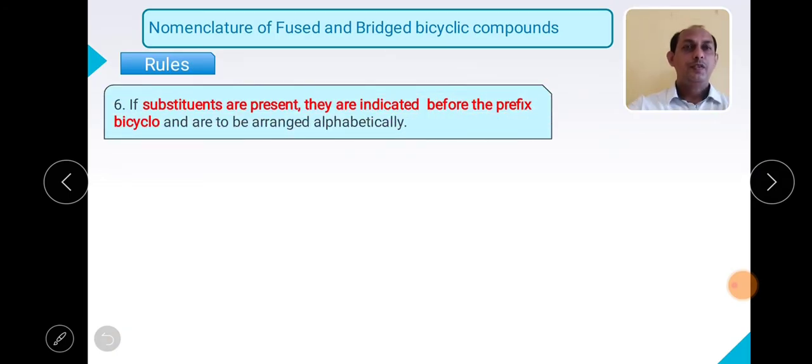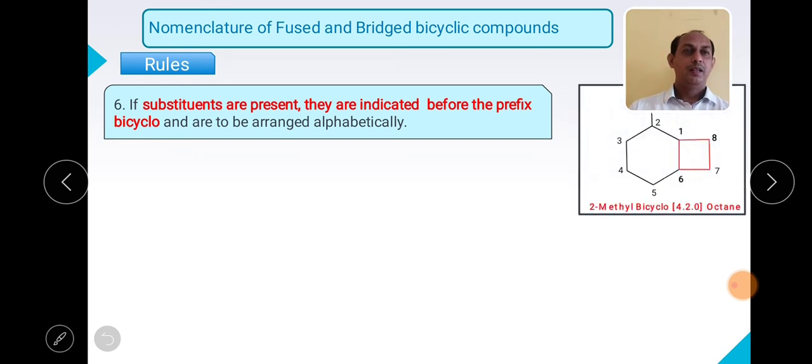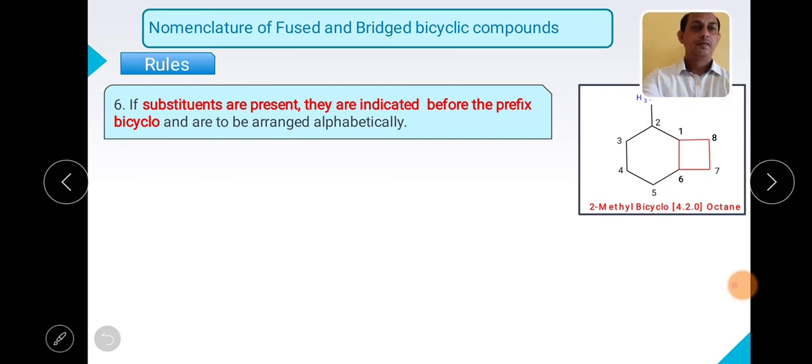Now we are going to see the nomenclature for compounds where a substituent is present in the bicyclic system. Let us say this is a structure.